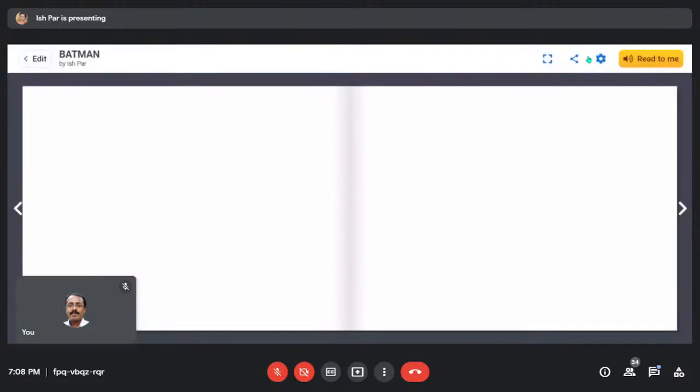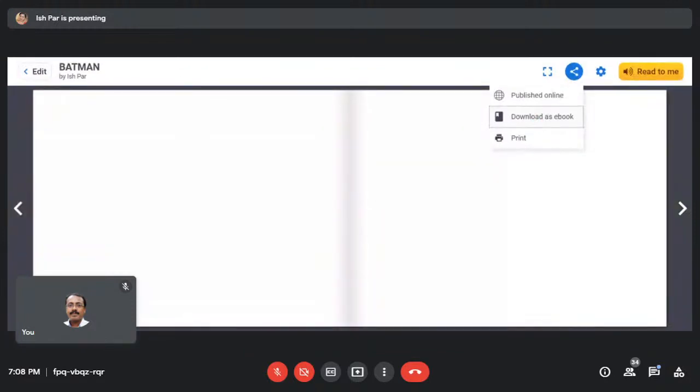Your book has been published. You have shared it with your students. You can also download as an ebook. Then the book will be saved here in your system. You can get a printout, and you can see how it works when you download it. Download is a very basic option. When you download it, it just doesn't appear that good.